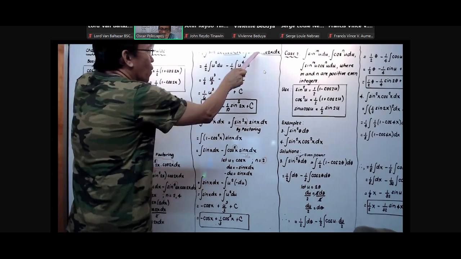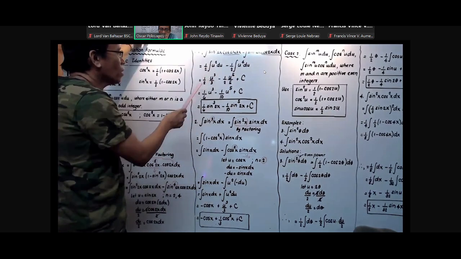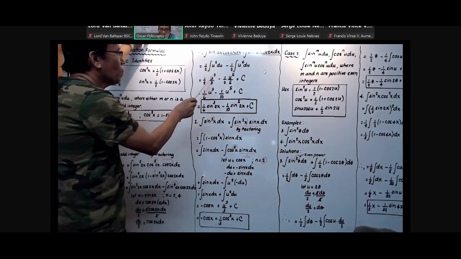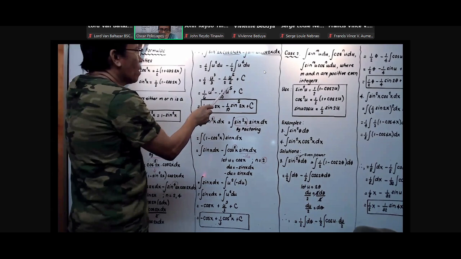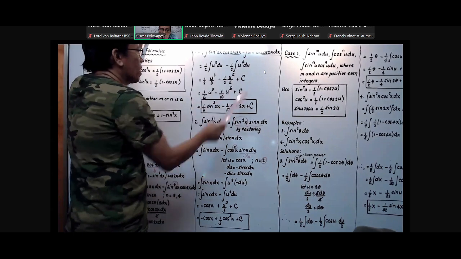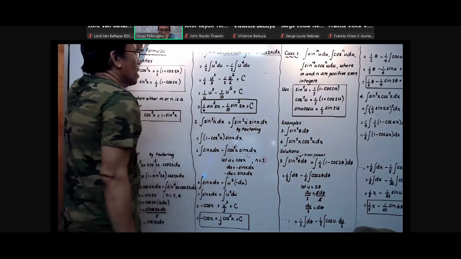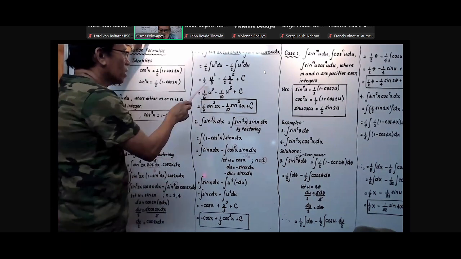And thus, this one, for the integration, that is 1/2 multiplied by u cubed over 3 minus 1/2 u to the fifth over 5 plus c. Then again, simplifying further, that is 2 times 3 is 6.